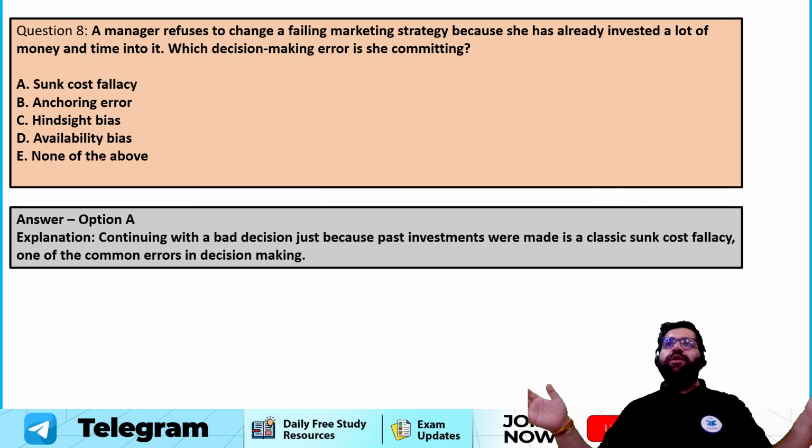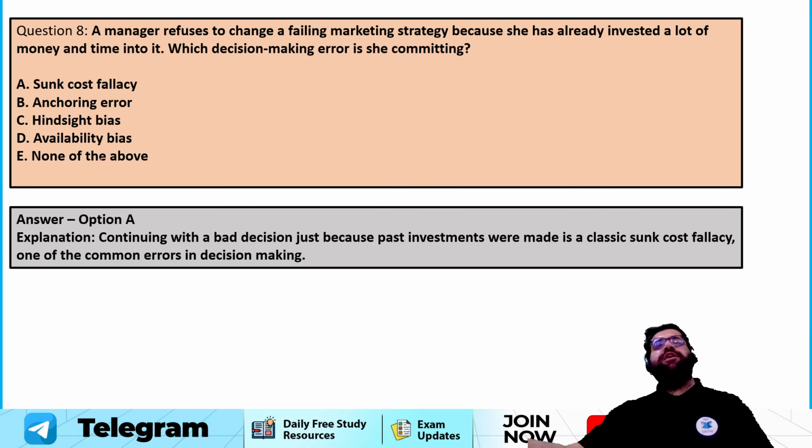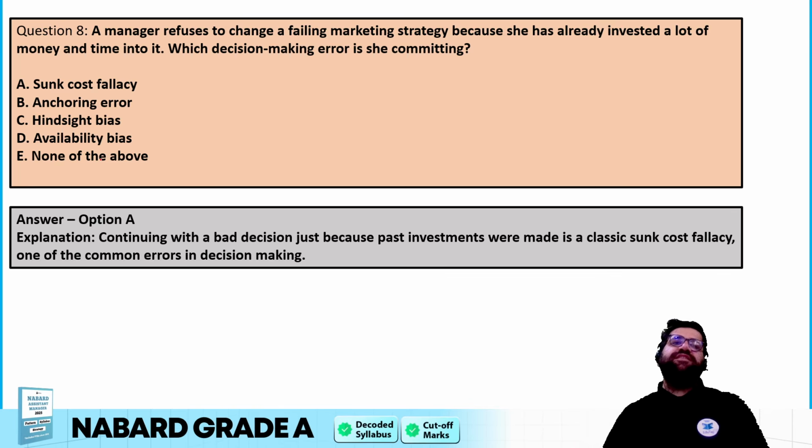It's like if you have already given, let's say, not you, if some XYZ person has given 3 attempts for UPSC, he will be saying that 3 to de diye, ab chautha bhi de lete hain. Right? I have already given 3, let's give one more. So that's sunk cost fallacy.